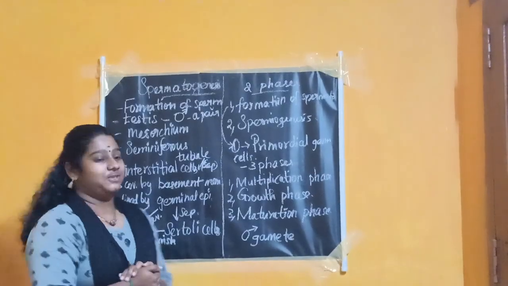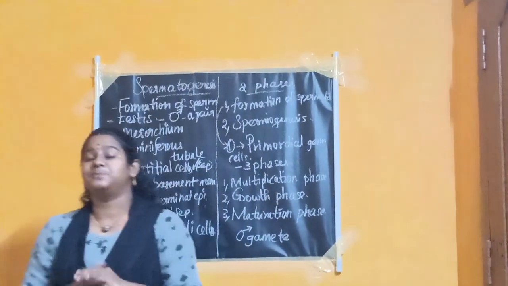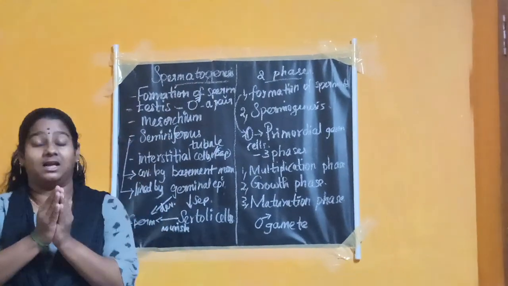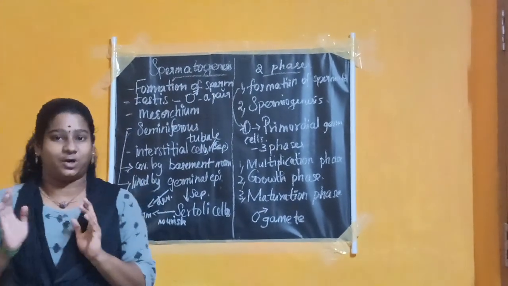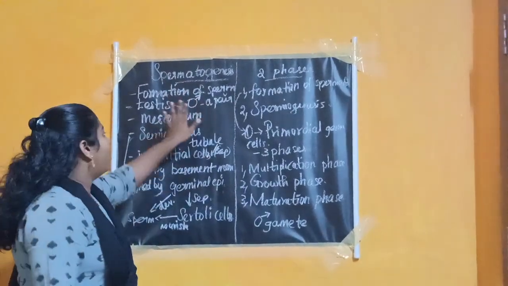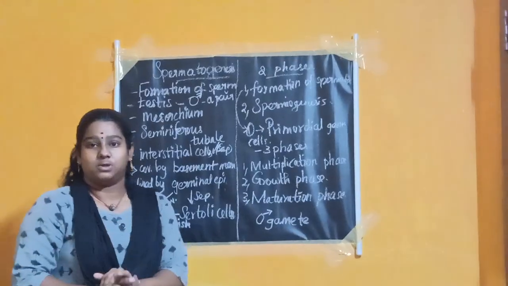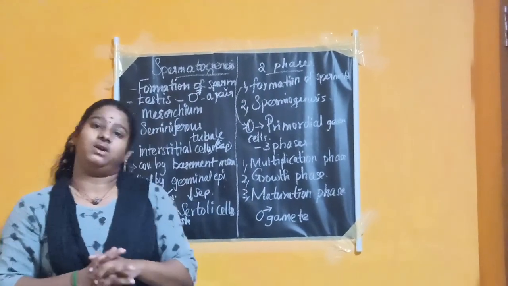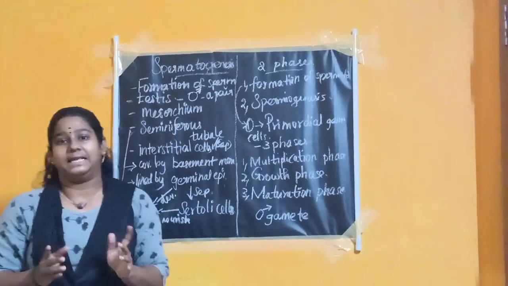First of all, today we are going to discuss spermatogenesis. Spermatogenesis is a process which happens in the male reproductive organ. It is the process of formation of sperm. What is the meaning of sperm, or what is sperm? Sperm is a male gamete.